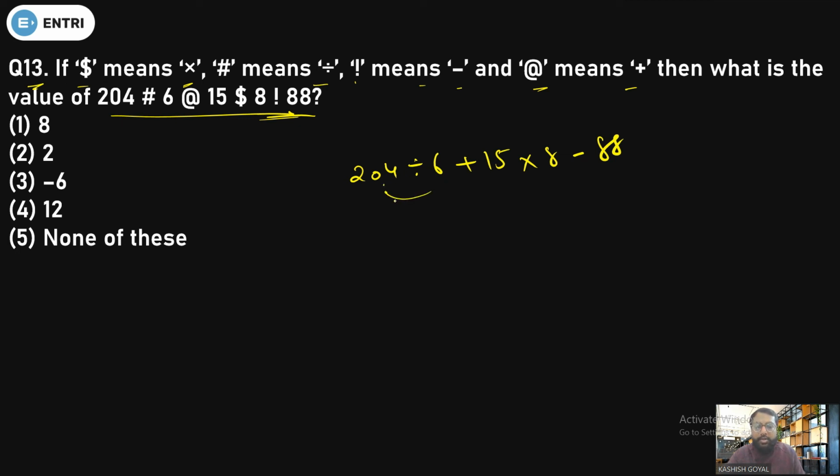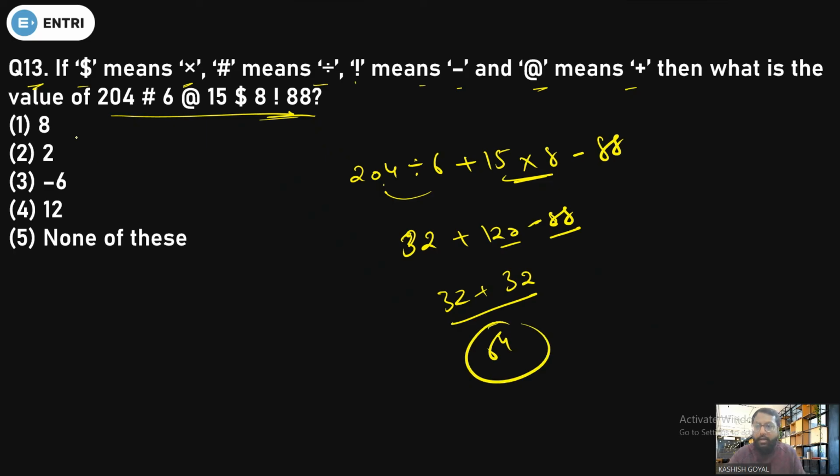So 204 divided by 6 is 34, plus 15 into 8, which is 120, and minus 88. So 120 minus 88 is 32. So 34 plus 32 will be 64. Is there any such option? No. So the answer will be none of these.